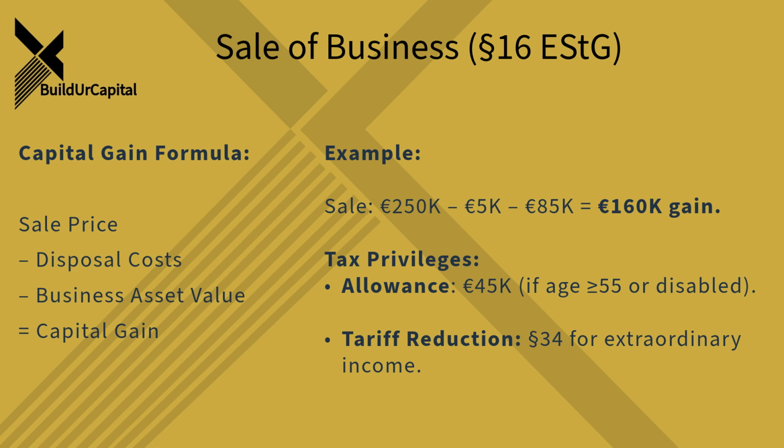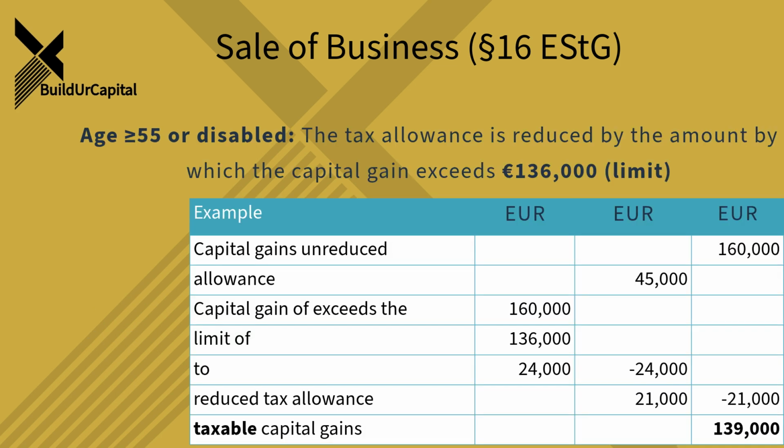Okay. If Adnan is over 55 or if he's permanently unable to work, he might be eligible for a special allowance under Section 16. The maximum is $45,000. That's quite a bit. It is. However, this allowance gets reduced if the capital gain goes over $136,000. A phase out. Exactly. Adnan's gain is 160,000 euros, which is 24,000 euros over the 136,000 threshold. So his 45,000 allowance is reduced by that 24,000 excess. He still gets an allowance, just not the full amount.